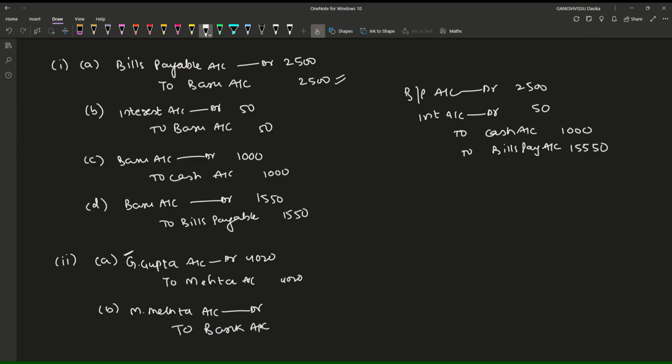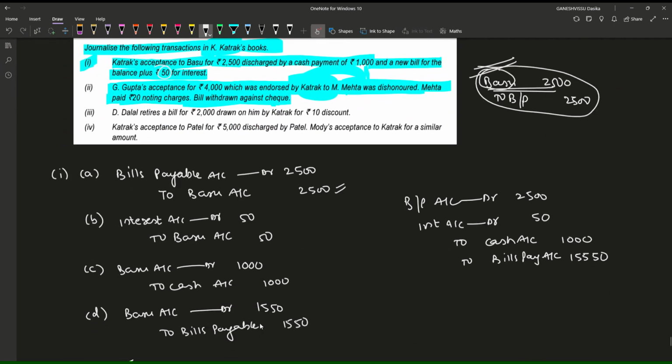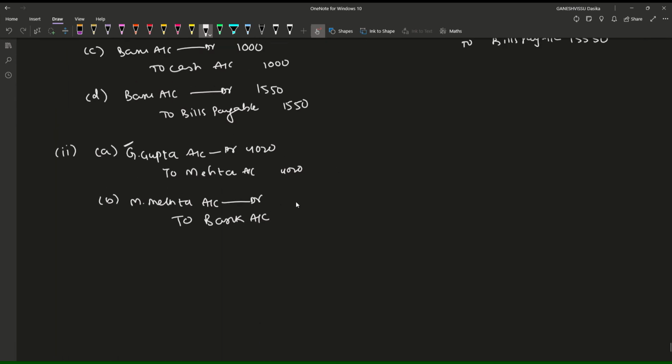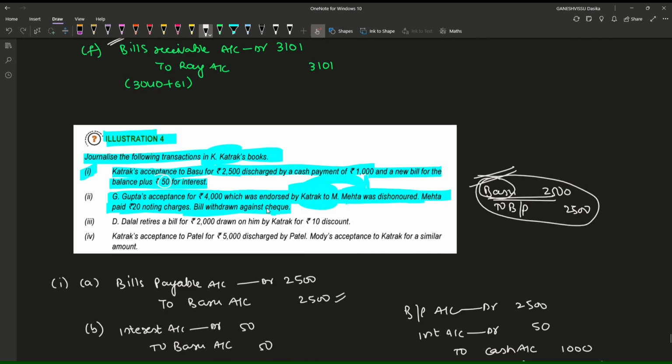The bill has been withdrawn against cheque. So for what amount? For 4,020. And what would be the third entry here? Simply, only these two entries are there, because only this information has been provided. There is no more bill drawn by G. Gupta for the amount due. So the second one is also completed.